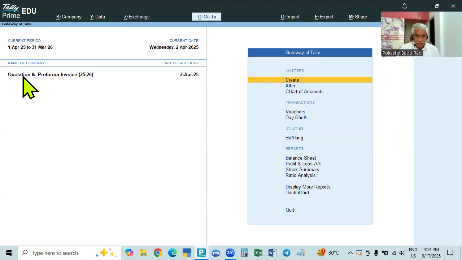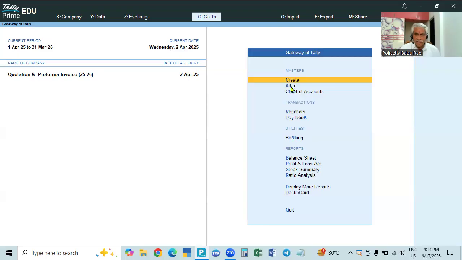But in this method, we will not do it like that. We will create the quotation as a voucher type. We will create it under sales order only, but we will create the sales quotation as a separate voucher type. Then we make the same entry. Automatically it will be an optional voucher and it will not affect the books. And in the voucher types, this sales quotation will always be available.